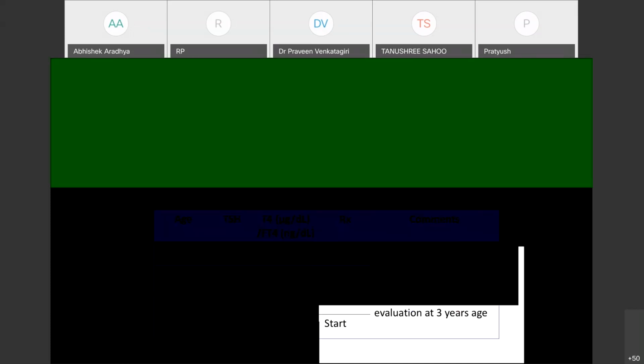So when should the treatment be started? If the screen TSH is very high, that is more than 80, there is no point waiting.